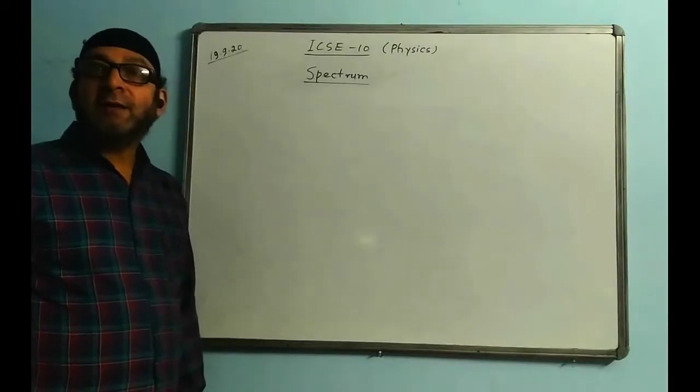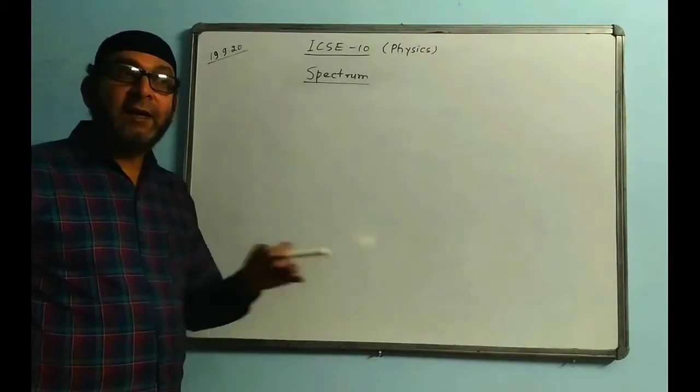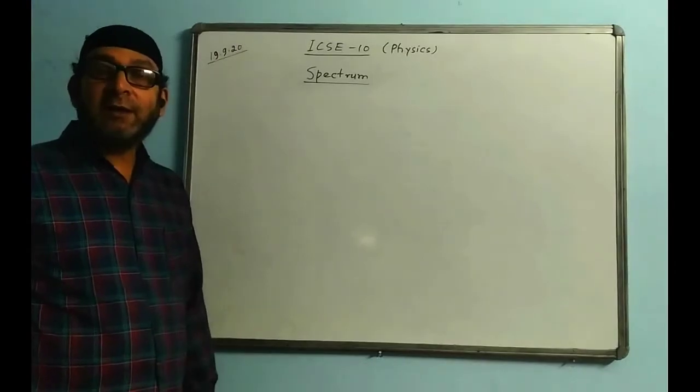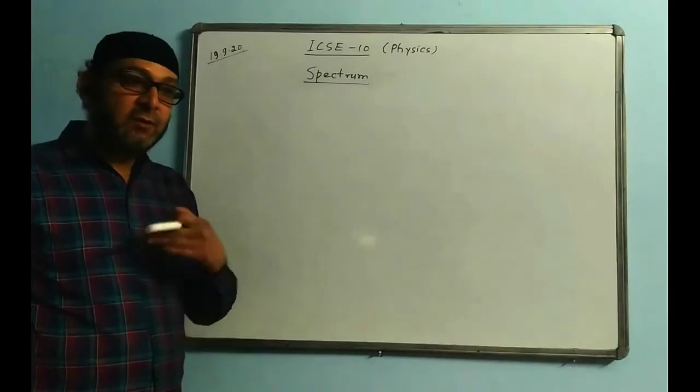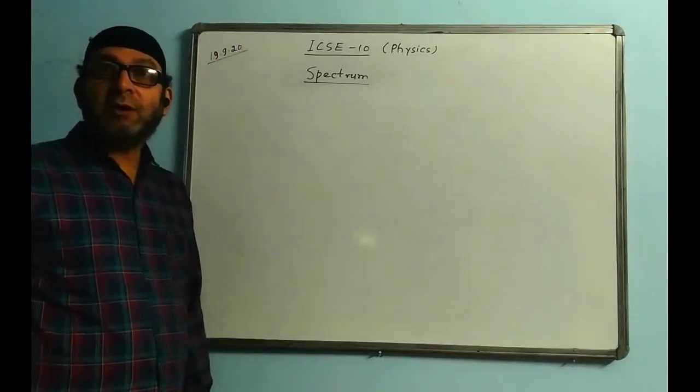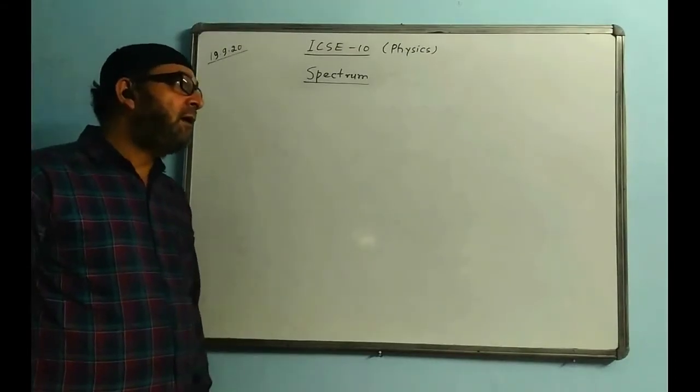Which color has the shortest wavelength? So we say violet, it is 4000 angstrom. Which color has got the longest wavelength? So it is red. Red has got the longest wavelength, that is 8000 angstrom.